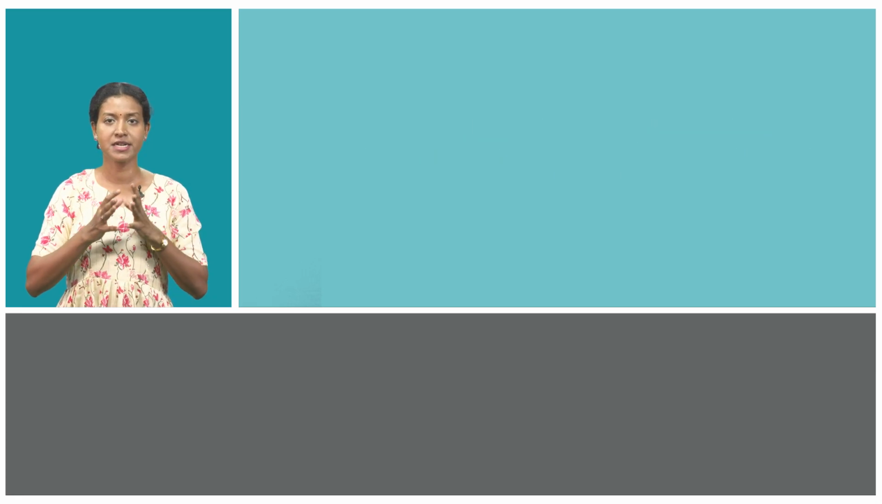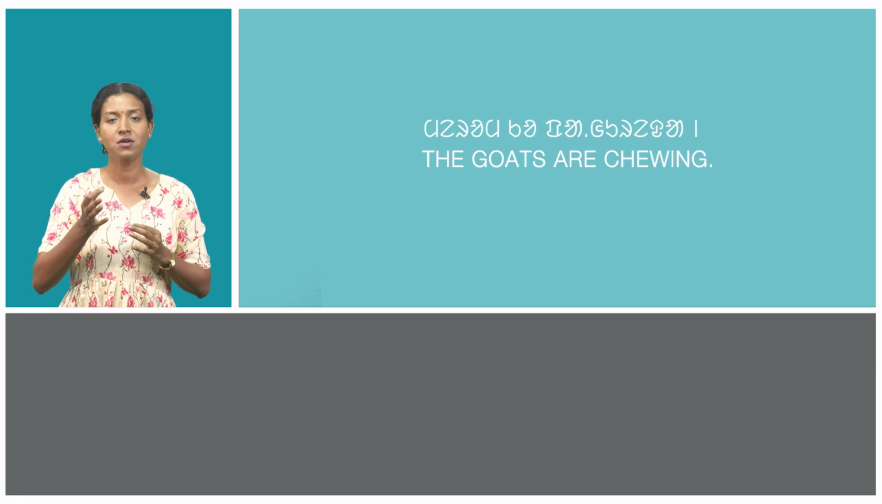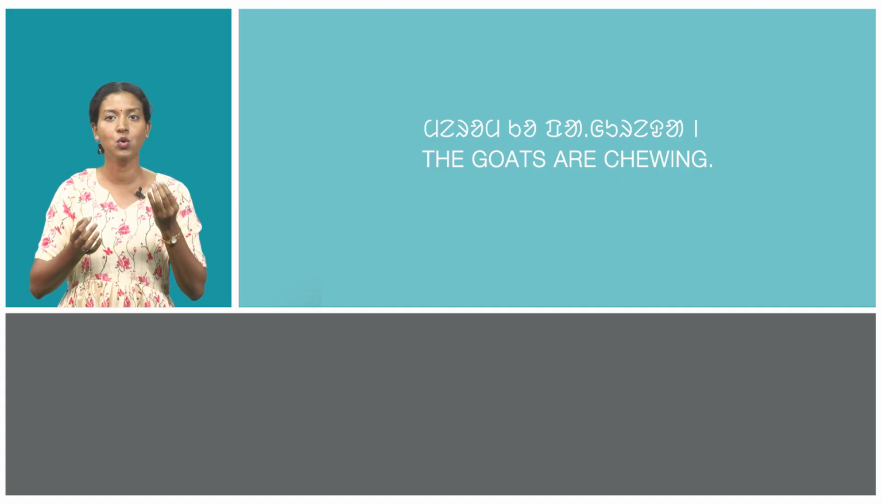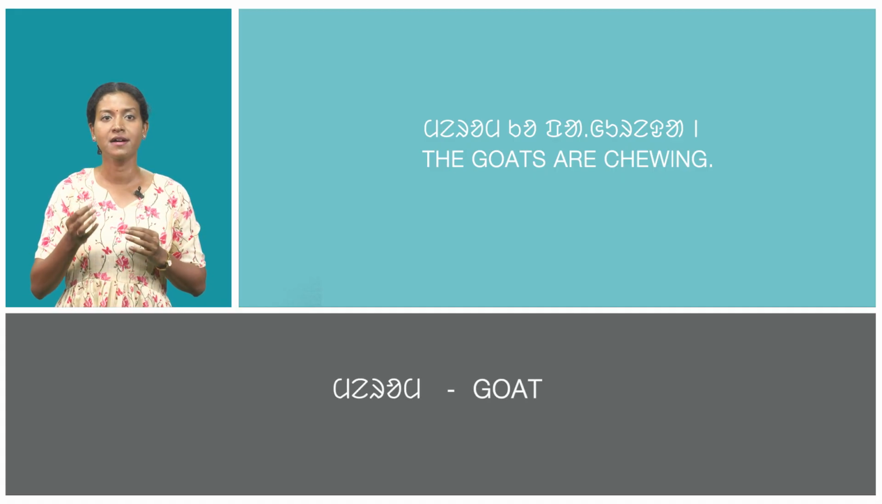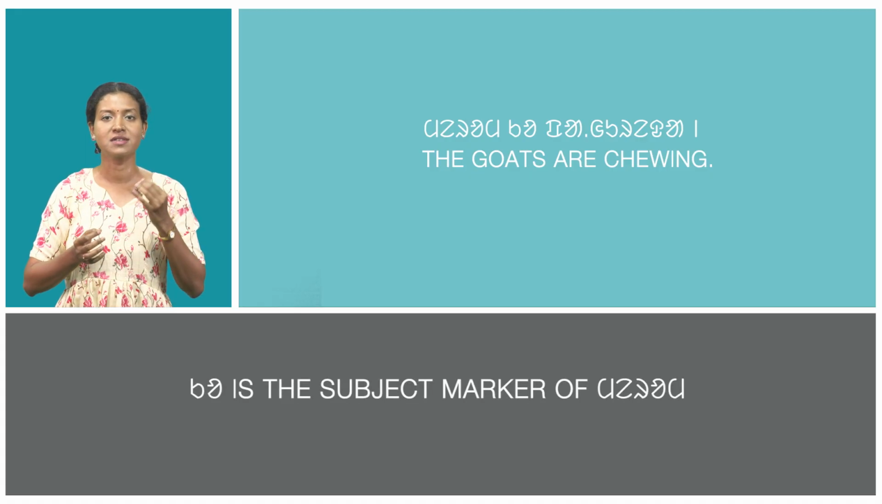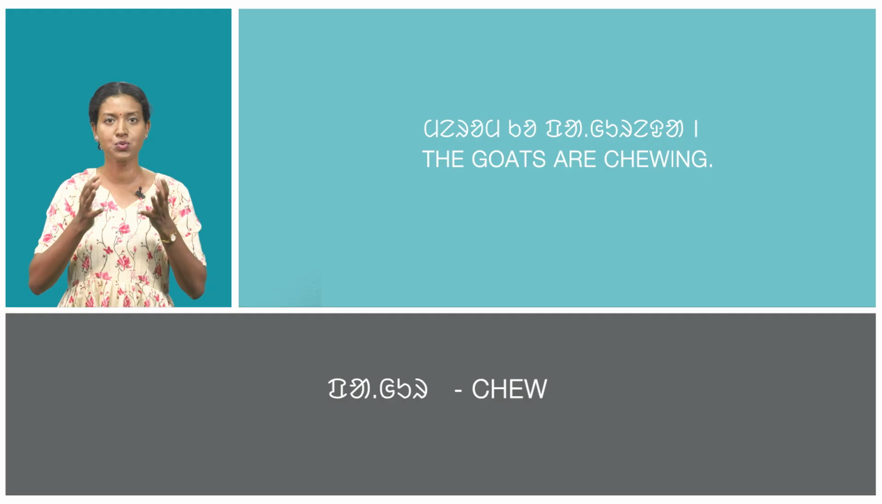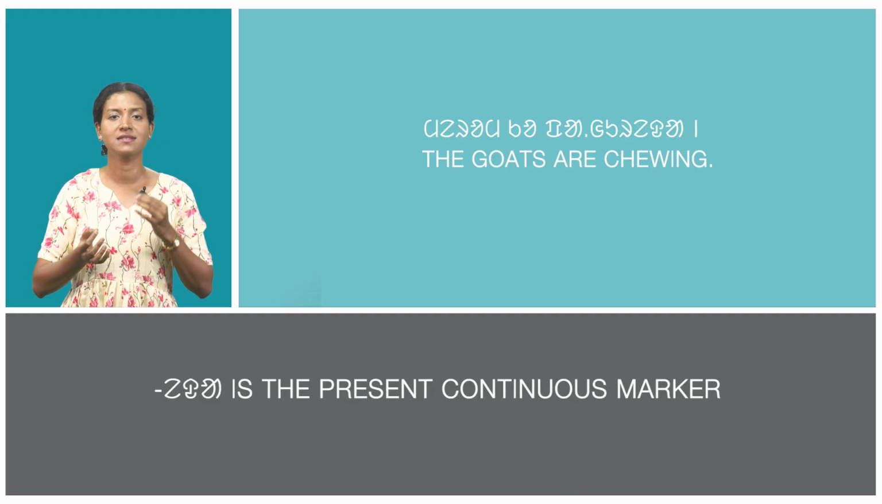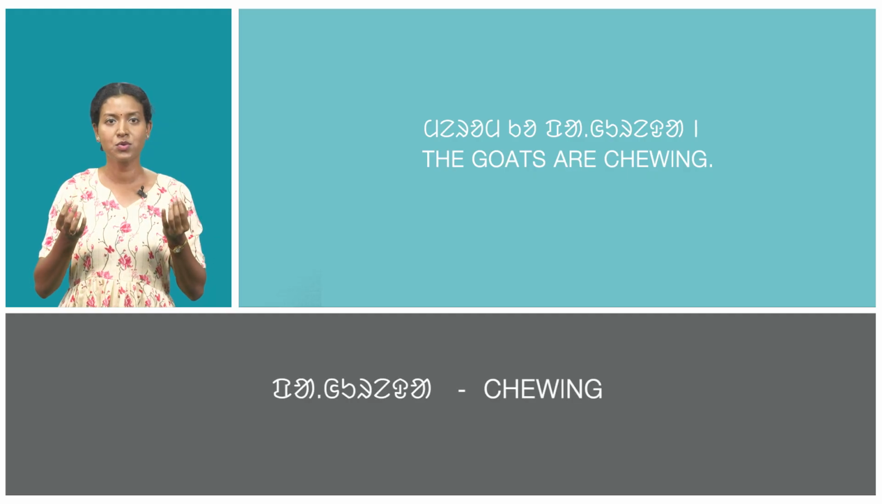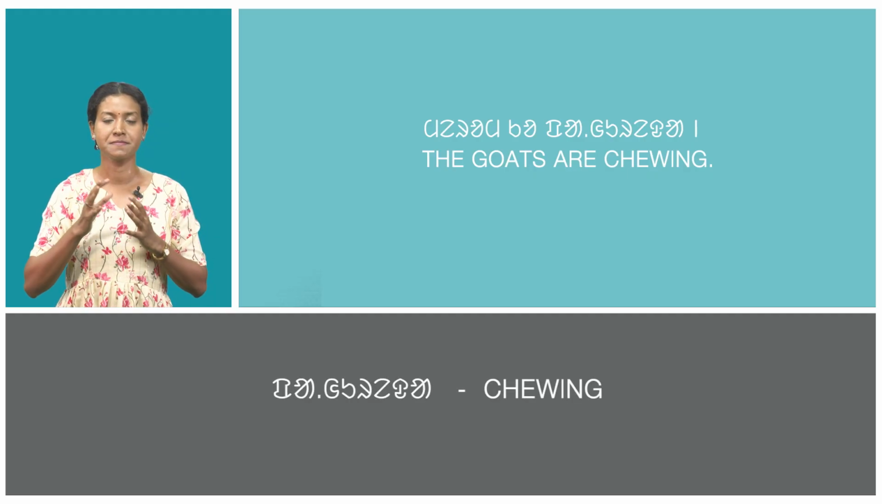In the third sentence, merom ko pagudada, which means the goats are chewing. Here's merom, which means goat. Ko is the subject marker of merom. Pagud, which means chew. And eda is the present continuous tense marker. So, pagudada, which means chewing.